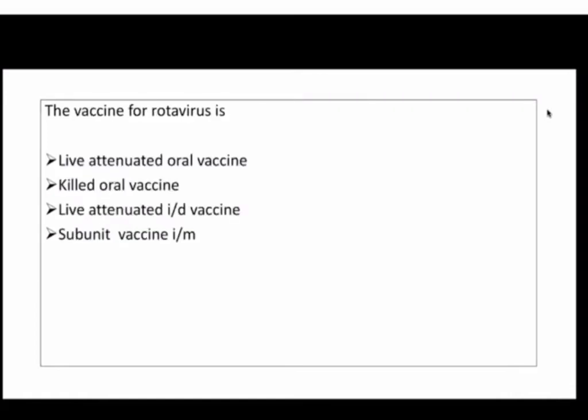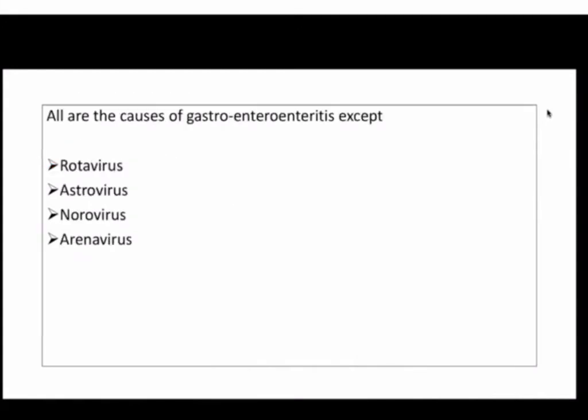The next question is: the vaccine for the rotavirus is live attenuated oral vaccine, killed oral vaccine, live attenuated intradermal vaccine, or subunit intramuscular vaccine. The answer is live attenuated oral vaccine. We use an oral, live attenuated vaccine so that local immunity can be produced in the intestine.